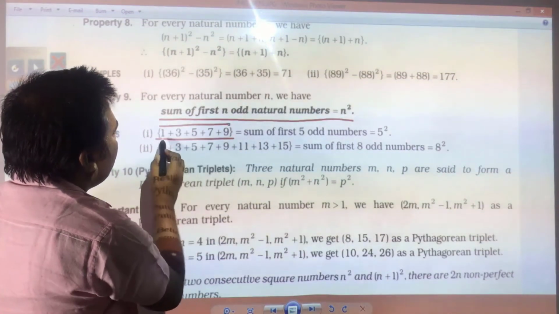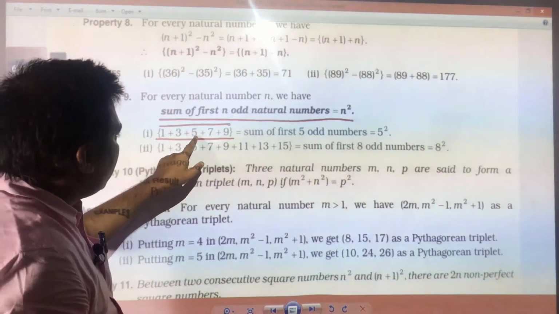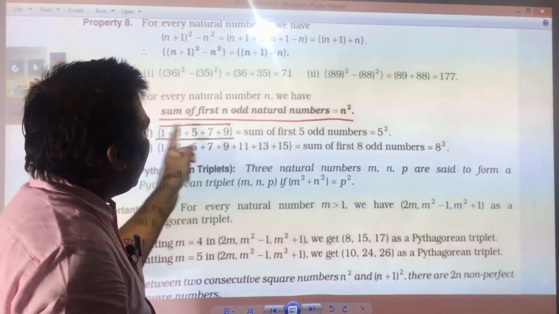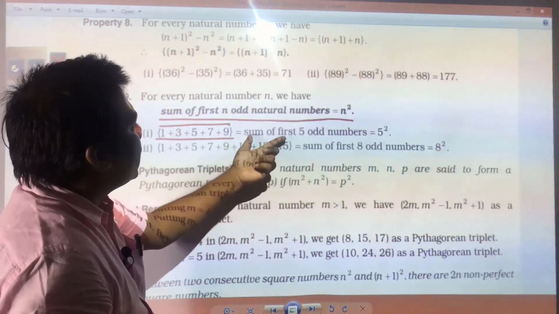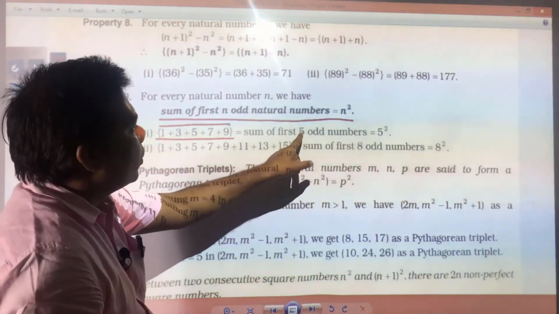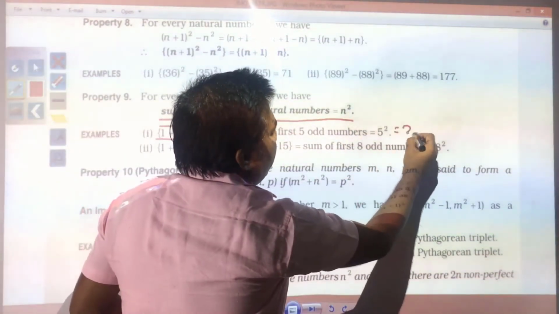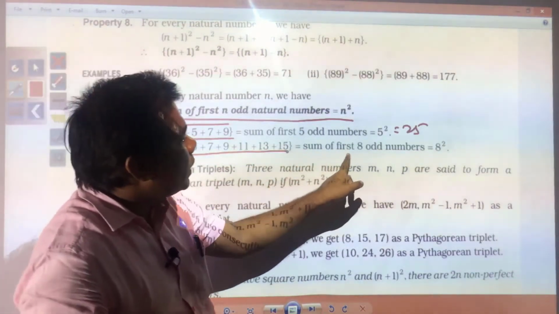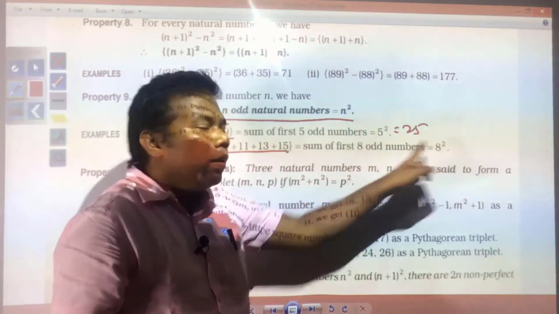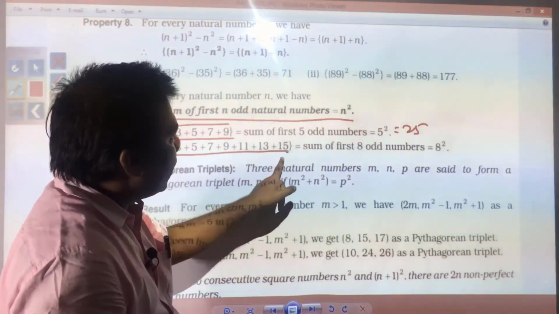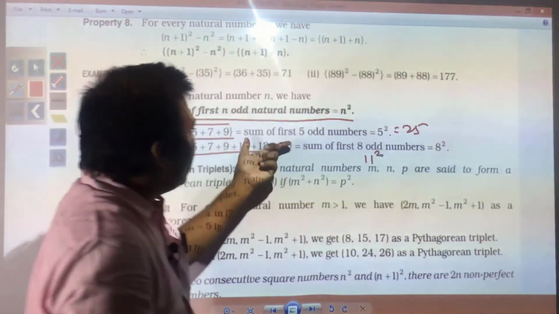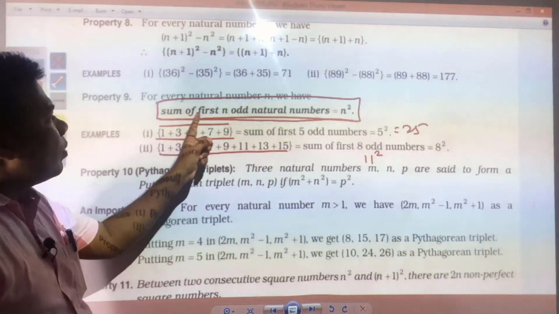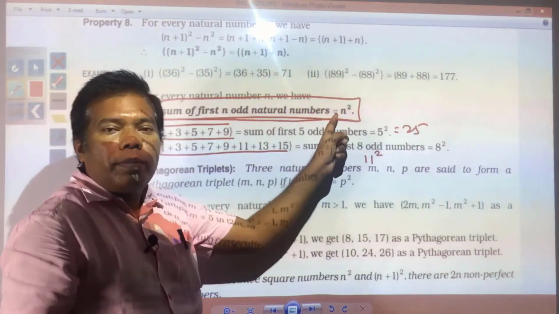If you add this, 1 plus 3 is equal to 4, 4 plus 5 is equal to 9, 9 plus 7 is equal to 16, 16 plus 9 is equal to 25, and that will be how much? n square. The sum of how many odd numbers do you need? 5. So, 5 square, which is equal to 25. In the same way, the sum of the first 8 odd numbers will be 8 square, and the sum of the first 11 odd numbers will be 11 square. In this way, it can be found out. So this formula is very, very important: the sum of the first n odd natural numbers will be n square.